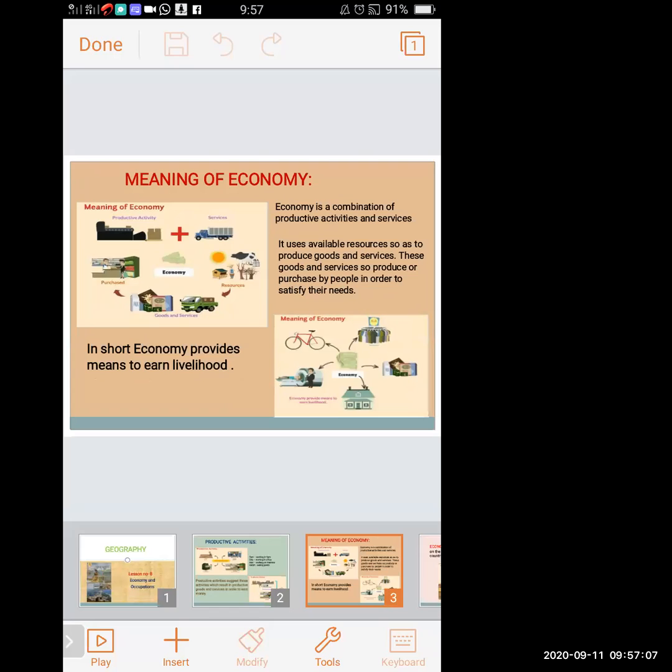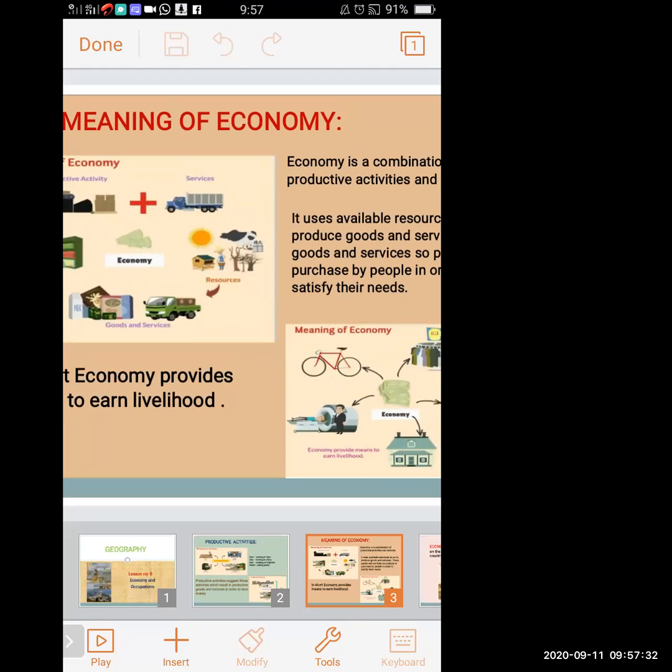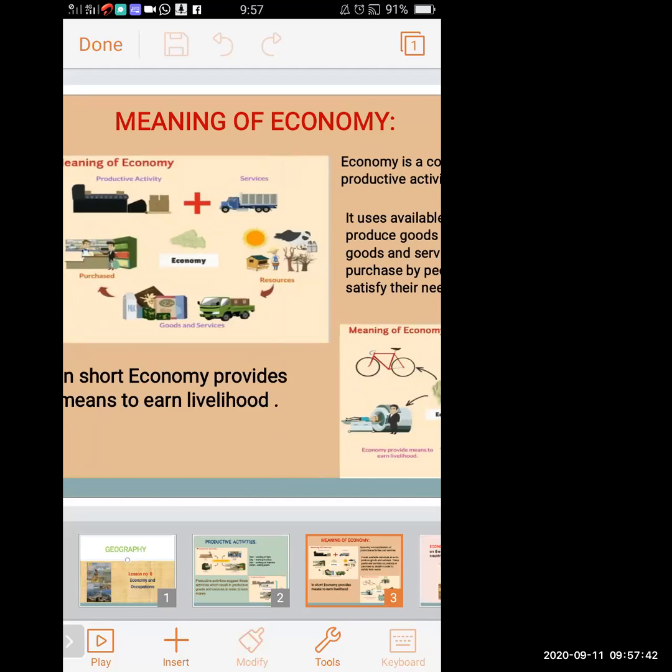It uses available resources to produce goods and services. As we all know, for producing or manufacturing some goods, first we require resources. And those resources we get from the primary occupation or primary sector. The primary resources we get from nature. Every raw material we achieve is given by our nature. So here in the picture, all the resources are given.